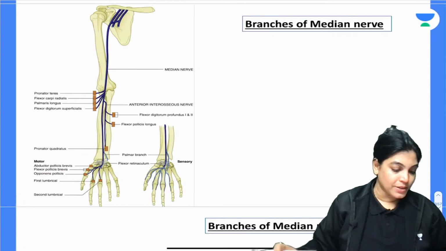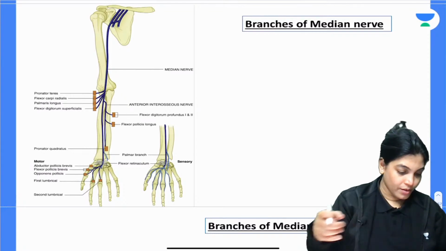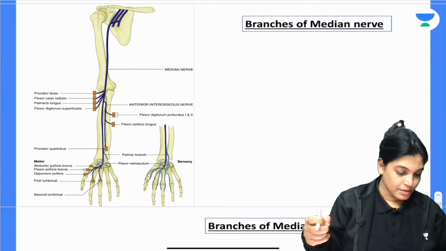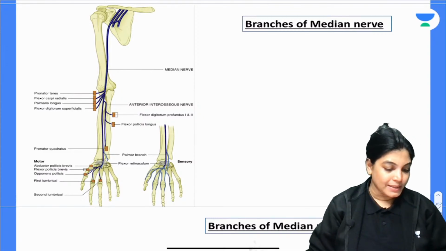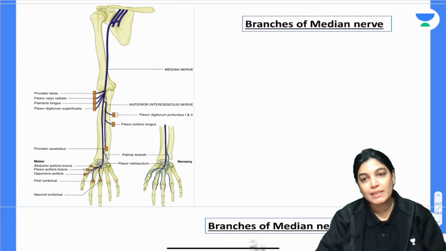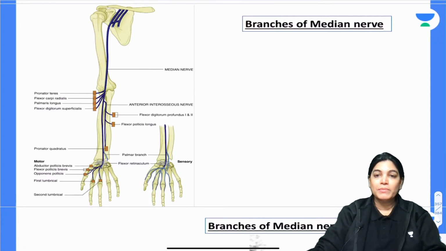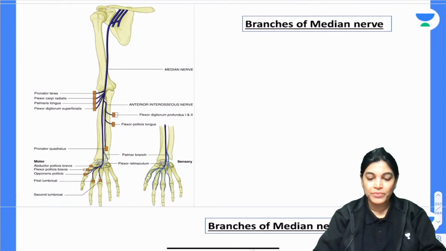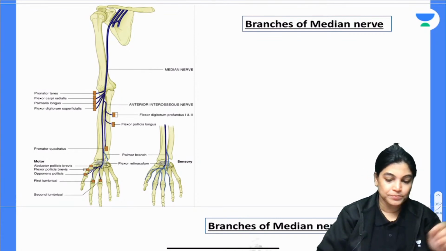No, it is not waiter tip deformity. Carpal tunnel syndrome is not waiter tip deformity. In carpal tunnel syndrome, our median nerve is compressed, and waiter tip deformity is in upper trunk palsy. Okay, waiter tip deformity is seen in case of upper trunk palsy where C5 and C6 nerve roots are involved. I will come to the clinical aspect, don't worry.